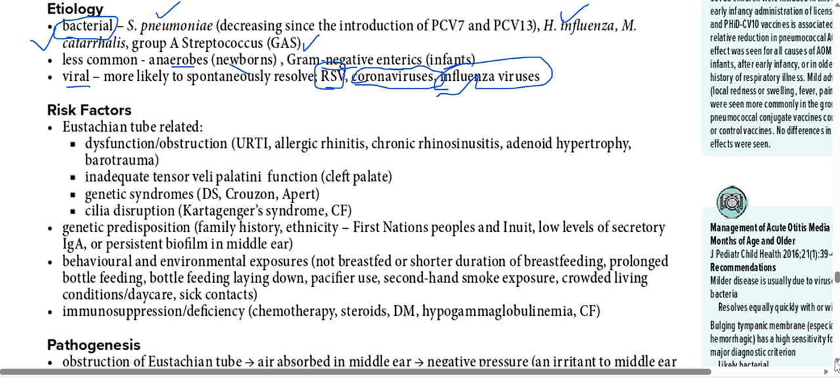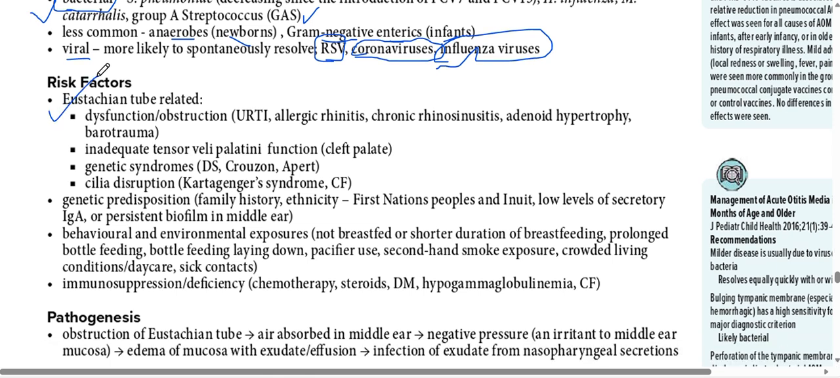Now the risk factors are basically eustachian tube related. The eustachian tube connects the middle ear to the throat. There is either dysfunction, meaning it's not functioning properly, or obstruction of the eustachian tube. There may be upper respiratory tract infection, allergic rhinitis, chronic rhinosinusitis, adenoid hypertrophy, and barotrauma.